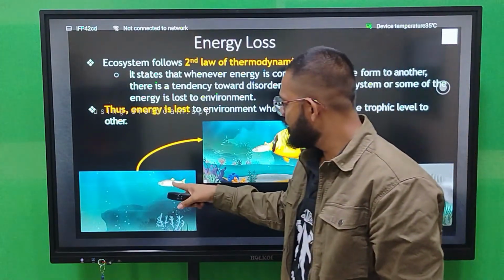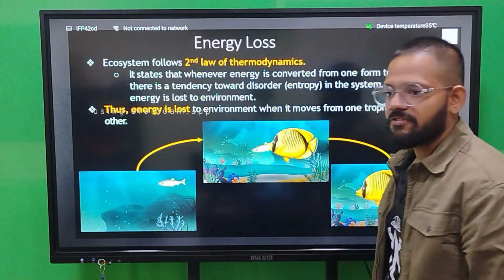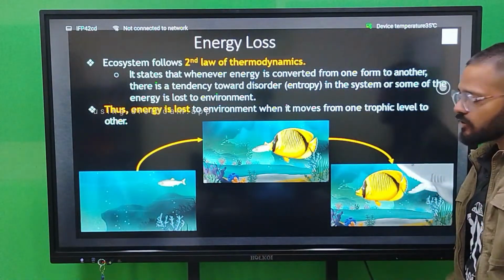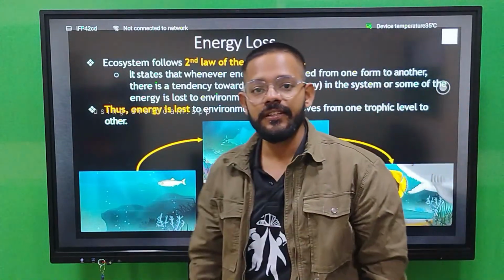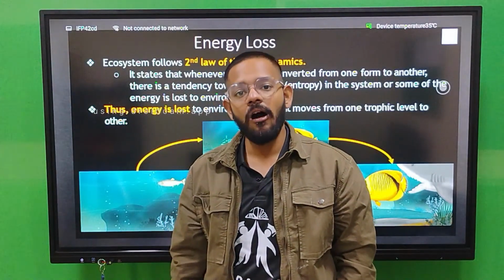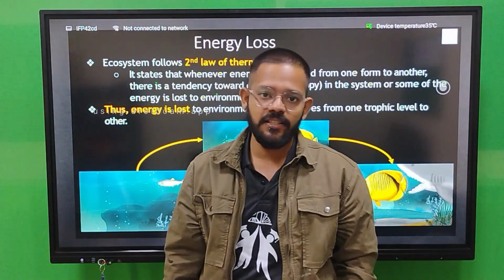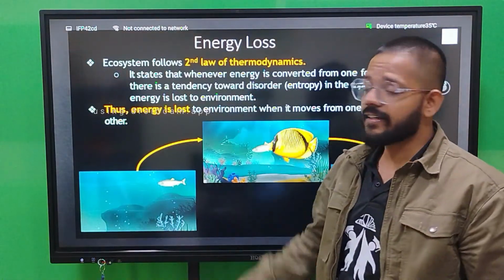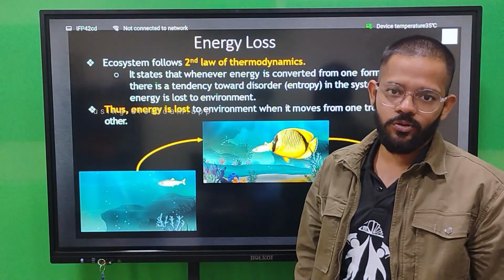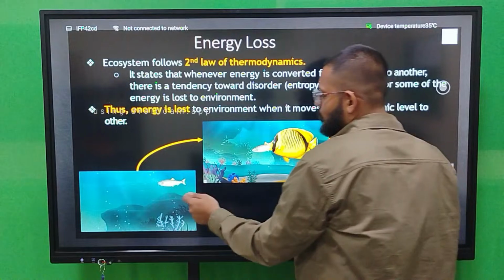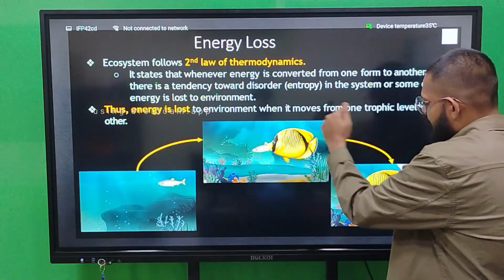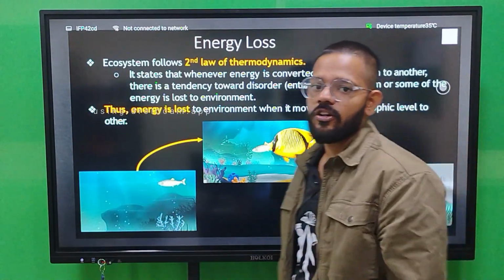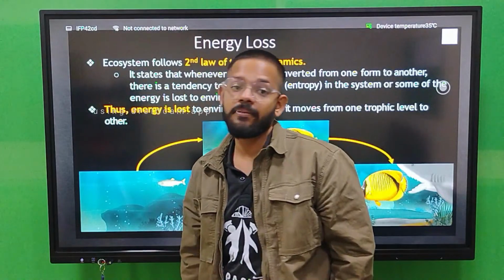Thus, energy is lost to the environment when it moves from one trophic level to another. Here you see a small fish eaten by a large fish, and this large fish is eaten by a shark. When they are eating, they are moving their fins, their mouths are moving, they are doing respiration. So energy loss takes place and goes into the environment. When energy moves from one trophic level to another, there is always a loss of energy. That comes under your 10% law.